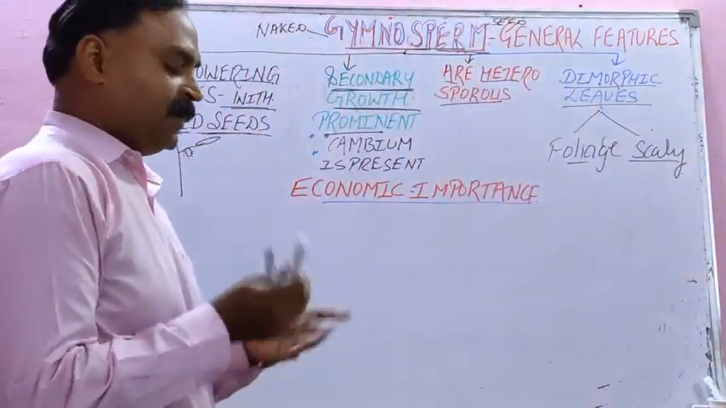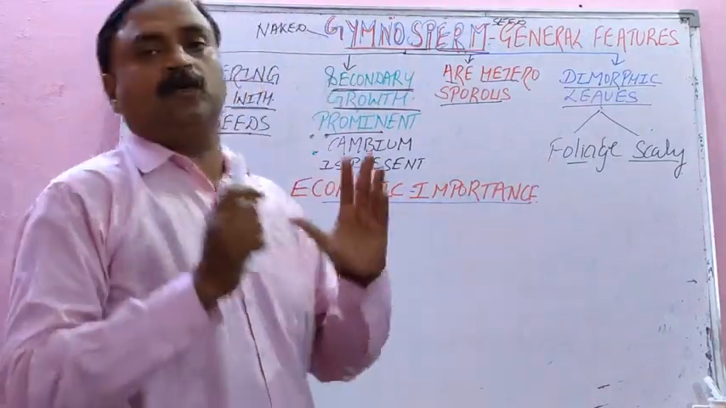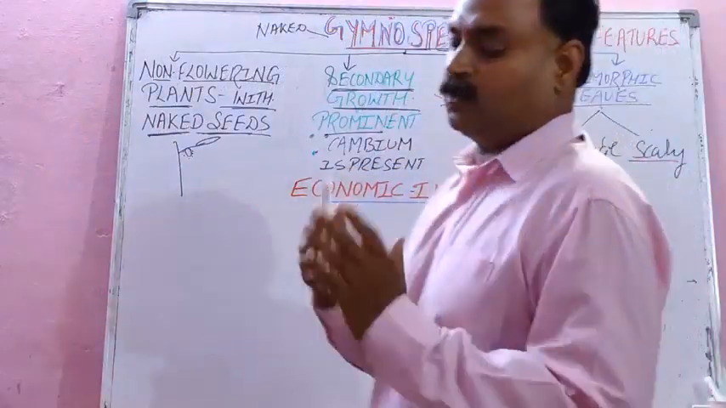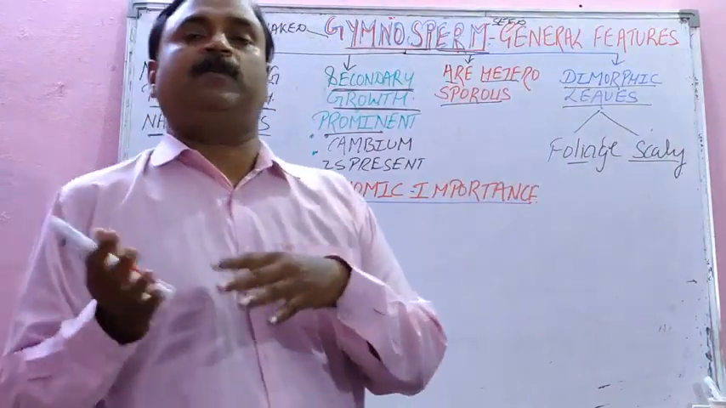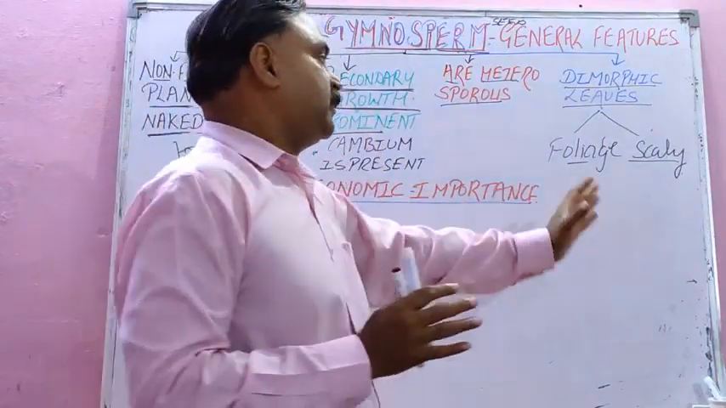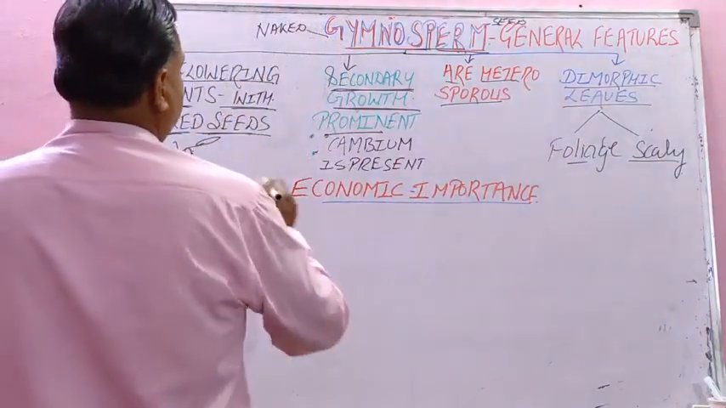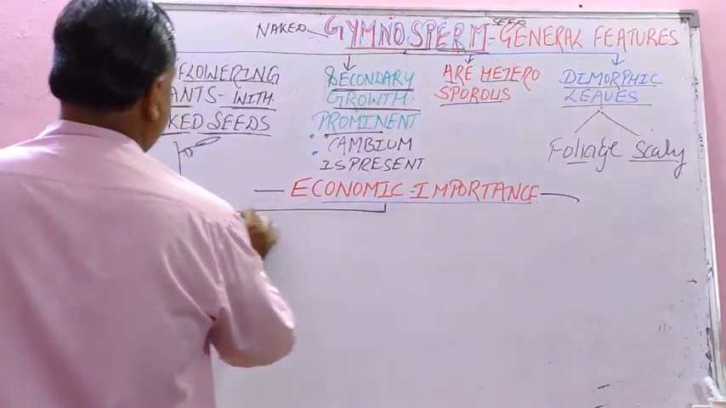First one, non-flowering but have naked seeds. Second, secondary growth is prominent due to the presence of cambium. And third, they are heterosporous. And fourth, they have two kinds of leaf, dimorphic. One is foliage type, another one is scaly. Isn't it? Now let us study, in the same lecture, the economic importance of gymnosperm.